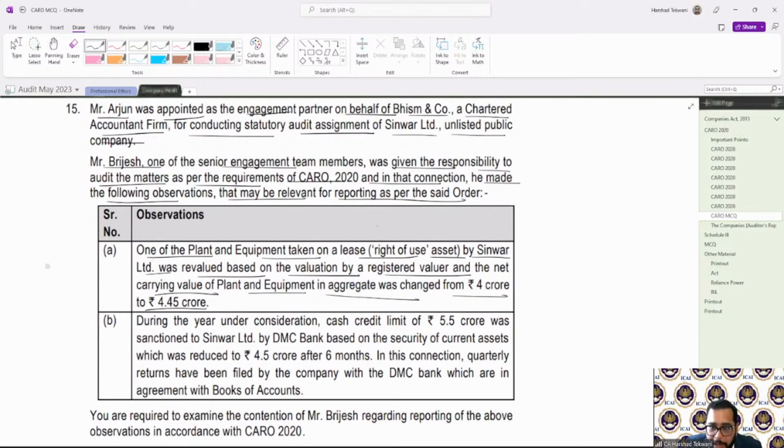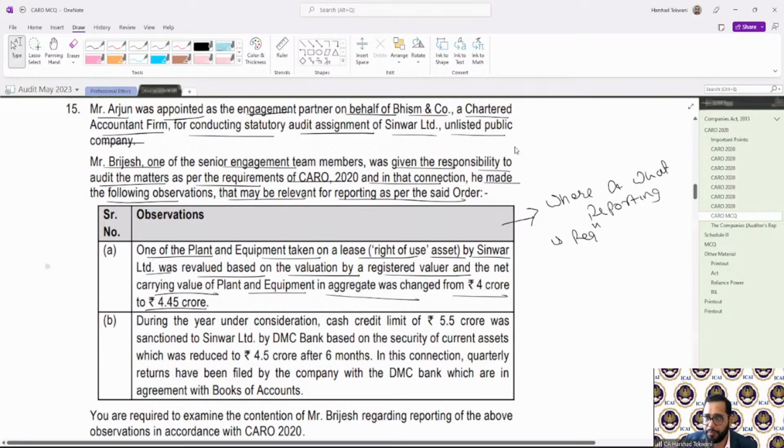Now, for this first point, where and what reporting is required? You tell me where and what reporting is required for the first observation. So where and which type of reporting is required?